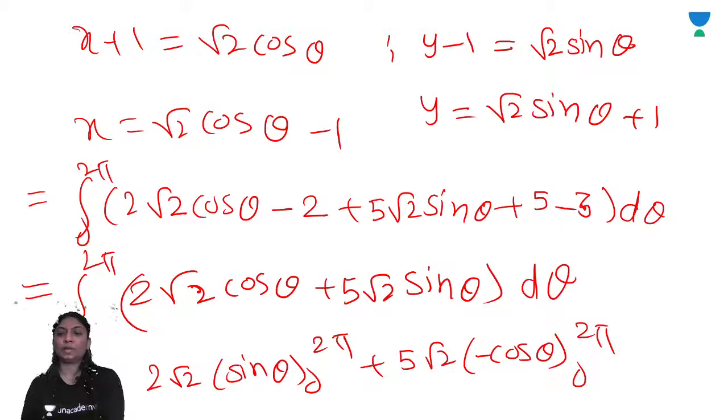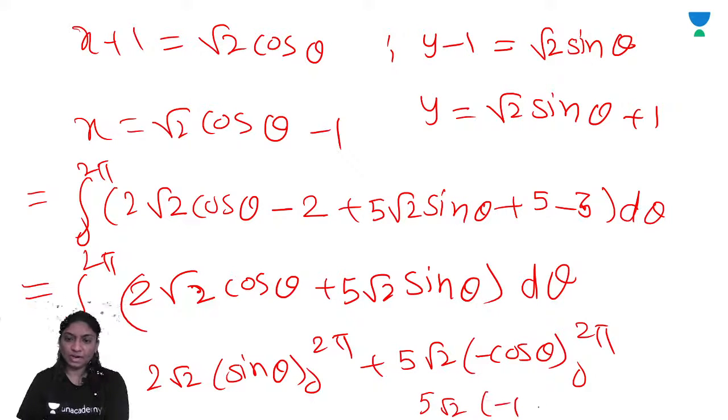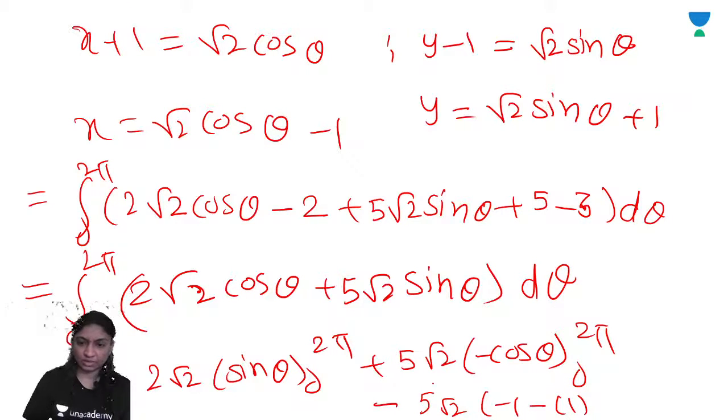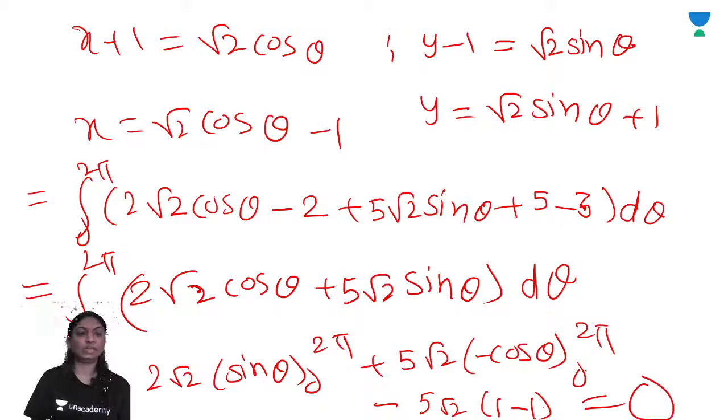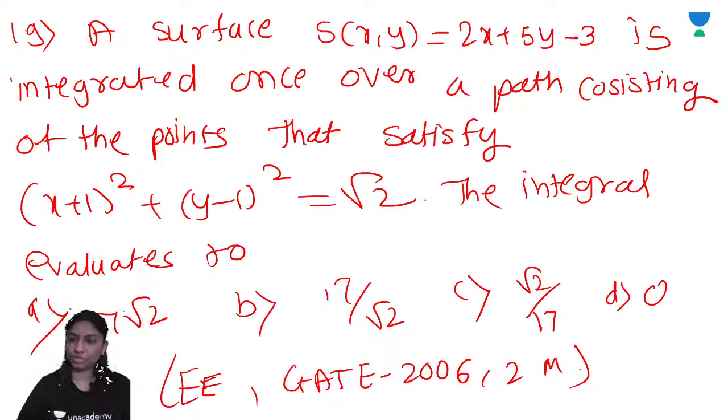Cos 2 pi minus of cos 2 pi. Minus 1 raised to 2 is 1, so we'll get minus 1. 5 root 2 times minus 1, minus of cos 0, which is 1. So minus 2. Take the minus sign outside. Cos 2 pi is 1, cos 0 is 1, so we get 1 minus 1, which is 0. Ultimately you will get the value 0. The correct option is D.